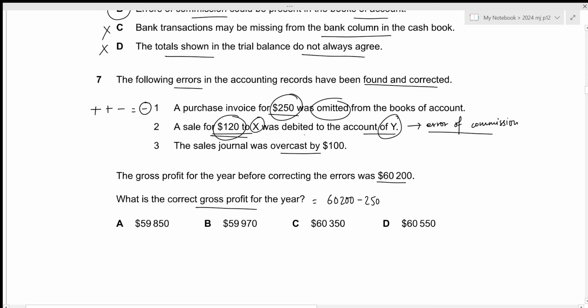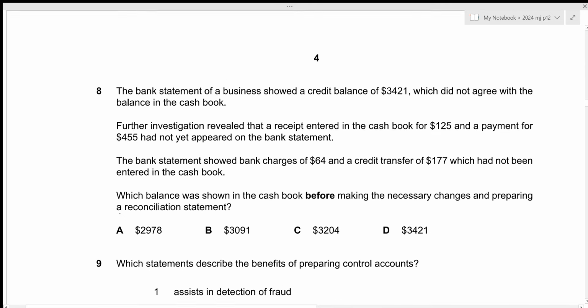For the third one, the sales journal was overcast by 100. So we need to subtract the sales by 100. So it just means that we need to subtract 100 here. And this results in the amount of 59,850. This is the correct answer we're looking for, which is given by option A. That is all for the 7th question. Let's move towards the next one.